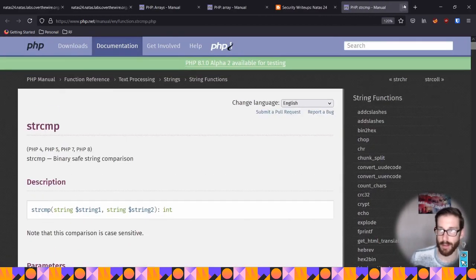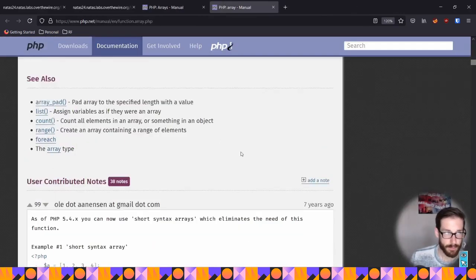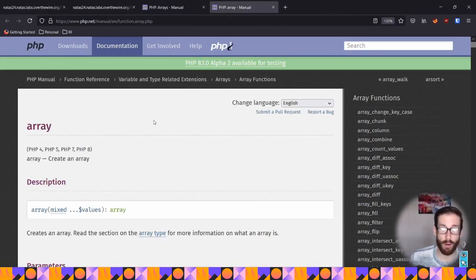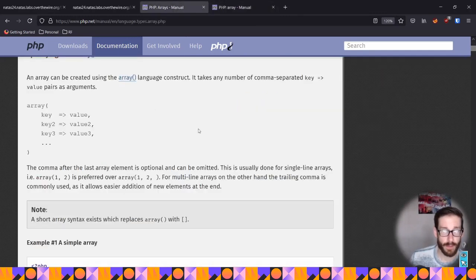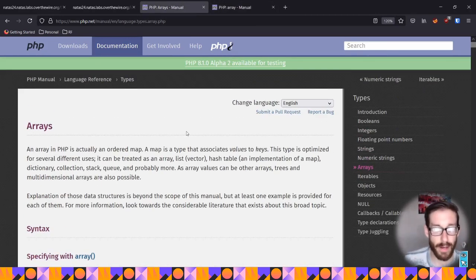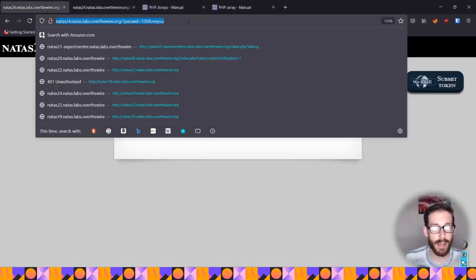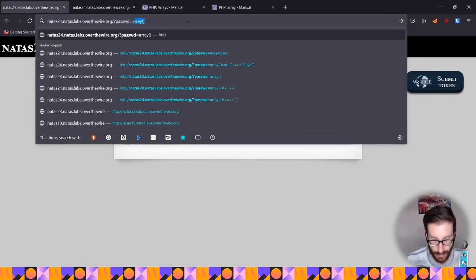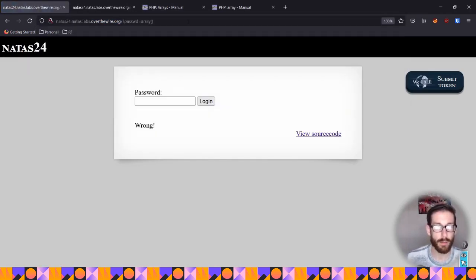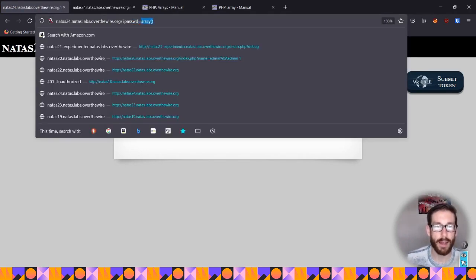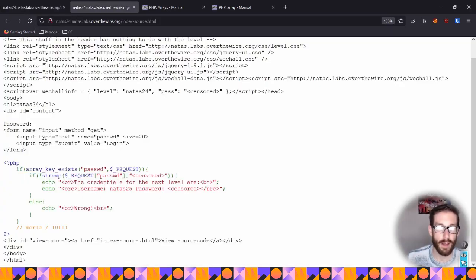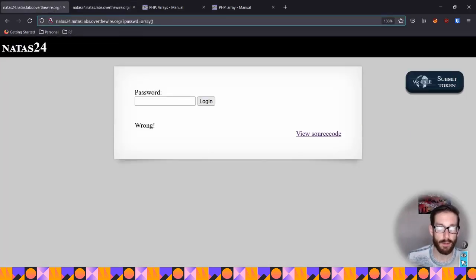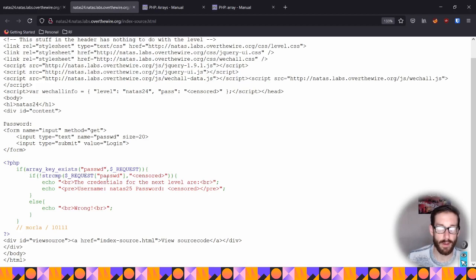Here's another thing. String comparison, we already talked through that. This answer, I needed to figure out how arrays were typed out specifically. So I looked up arrays to figure out how an array is created and what it looks like in PHP. Initially I came in here thinking, if it's an array, then if I just type an array here like that, it should work, because I'm doing password equals array. But the issue is that the password piece here is taking what we've input and forcing it into a string.